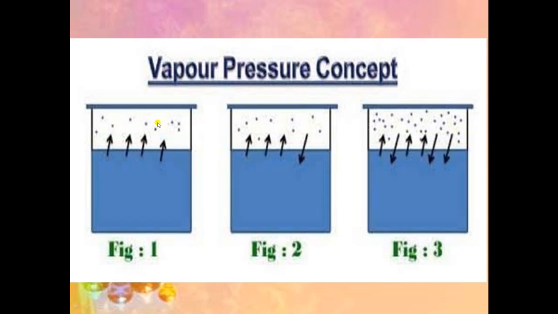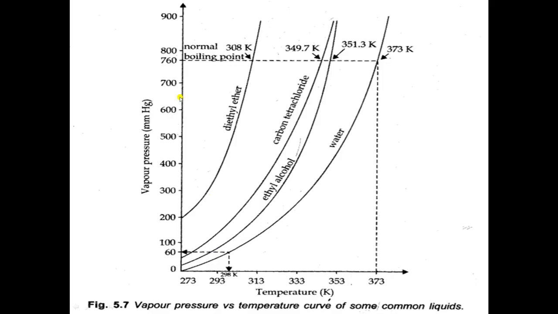Now next one is temperature. If temperature is more, liquid state can easily convert into vapor state, right? So it is directly proportional to the temperature. Vapor pressure is directly proportional to temperature. If temperature is more, liquid can convert into vapor state, and more vapors means more vapor pressure. Now this is the graph between vapor pressure and temperature. As you can see here, as temperature increases, vapor pressure also increases.